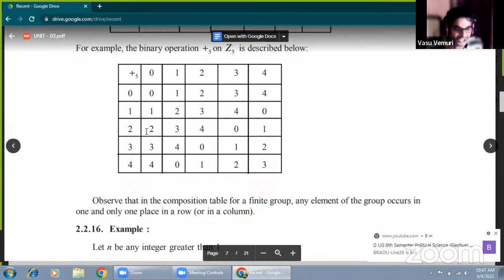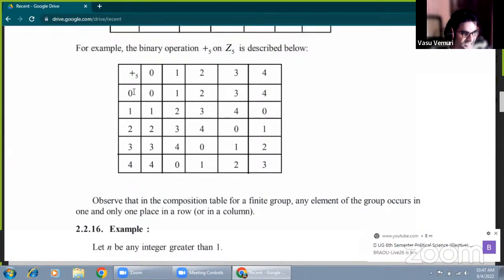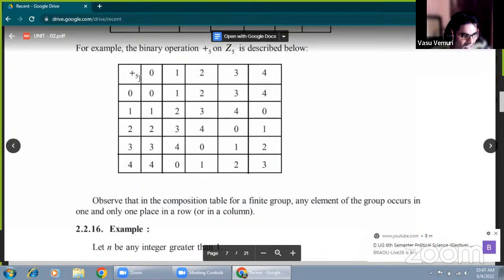What is the composition table? First of all, you have to mention the special binary operation, that is addition modulo 5. This is the special binary composition. Ordinary addition is given, that's why you mention the plus sign. Now, what is the Z5 set? The set of integers modulo 5 is the set of 0, 1, 2, 3, 4, because the n value is 5.